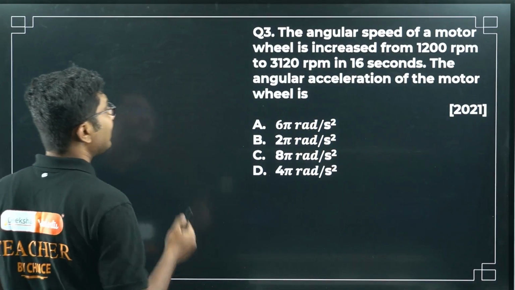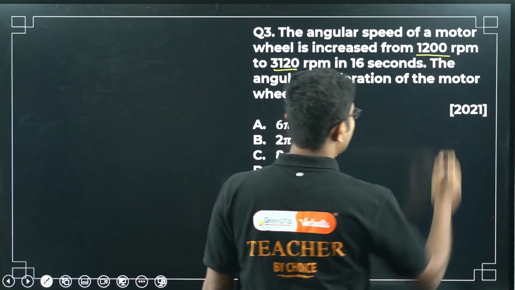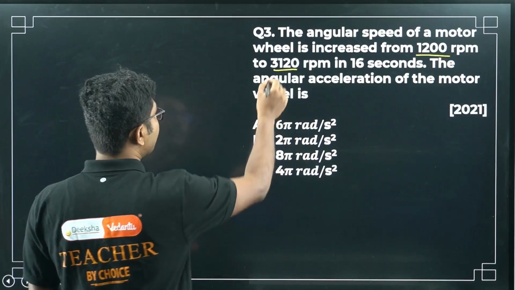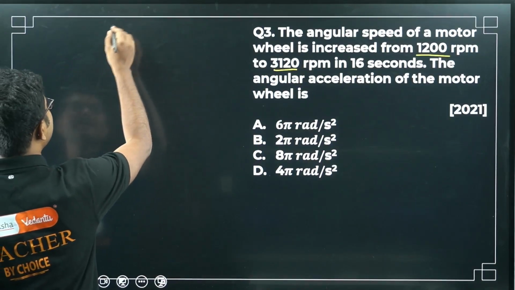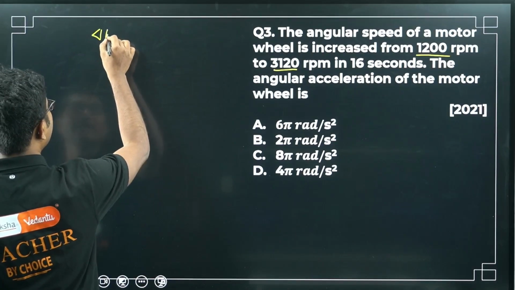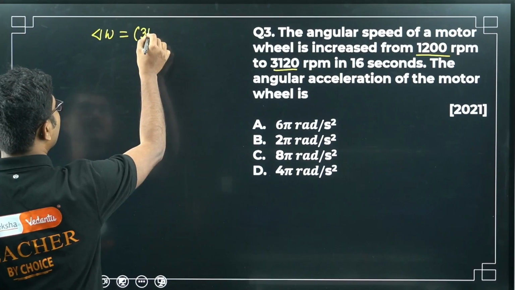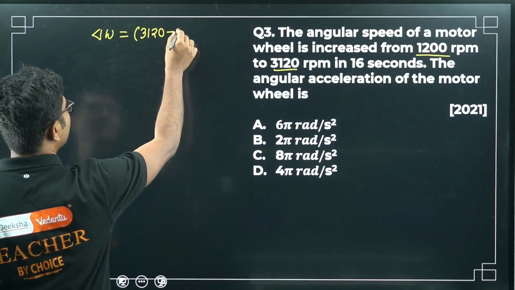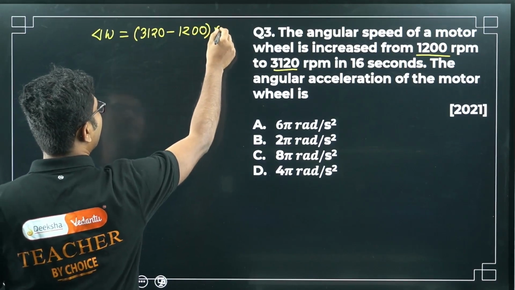First, the values are given. Initial value was 1200, final value was 3120. So what is the change? Change in rotational speed in RPM unit is given by 3120 minus 1200. This is RPM unit.